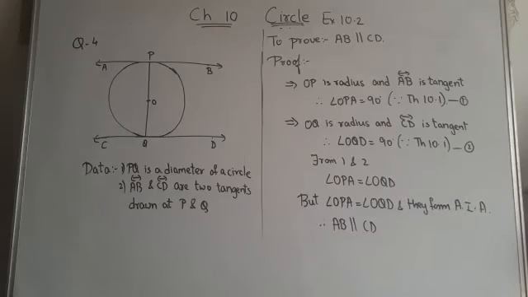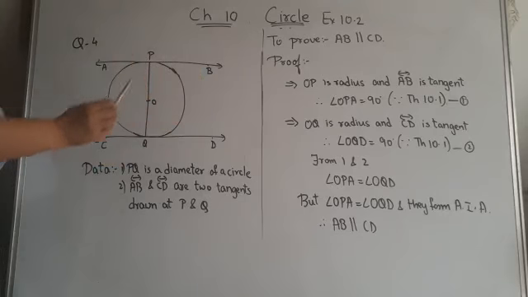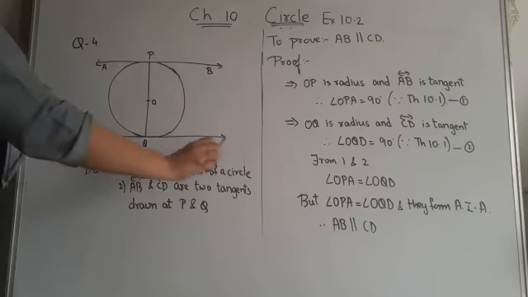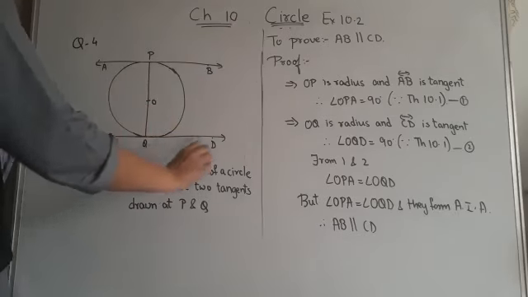Okay children, next question. Prove that the tangents drawn at the ends of the diameter of a circle are parallel. That means tangents drawn at the ends of the diameter. Now children, here you can see PQ is a diameter. AB is a tangent drawn at the end point P, while CD is a tangent drawn at the end point Q. These are two tangents drawn at the end points of the diameter. Then what do we have to show? We have to show that these two tangents are parallel. That means AB is parallel to CD.